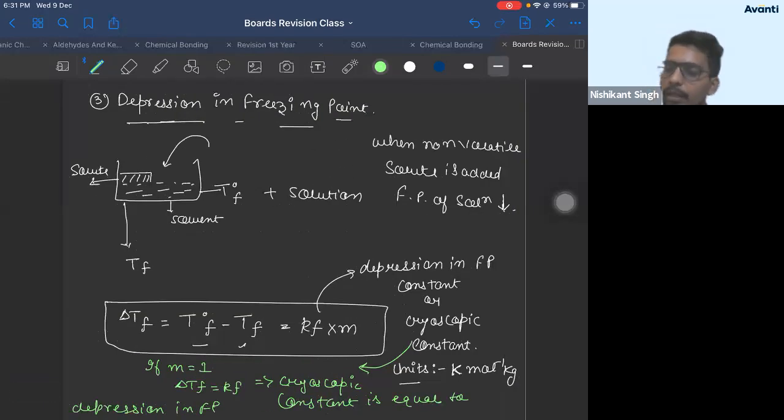In KB, everything remains same. Instead of depression, you'll have elevation in boiling point. That's the only change. Okay?